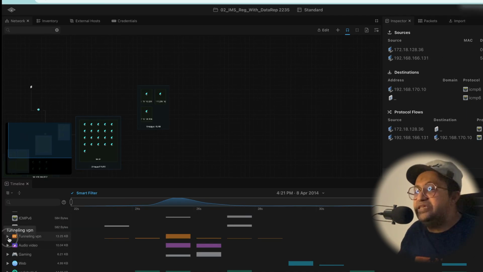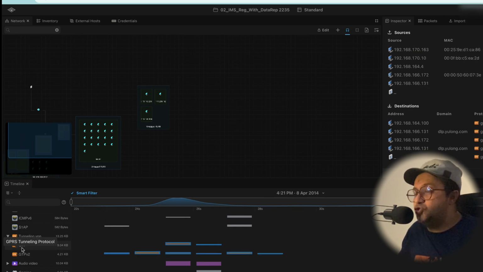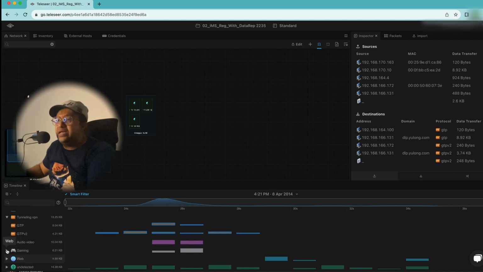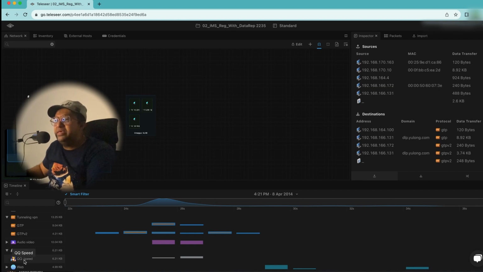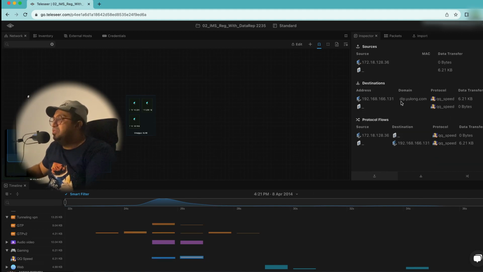And also we can see from here there are some GTP and GTP version 2. GTP is usually used for 2G and 3G, and GTP version 2 is used by 4G. Okay, after I explain about GTP version 2, we can come here. Gaming. Okay, this is gaming, QQ Speed, etc. We can click on this one. Let's see what this is. Oh, okay. This is the domain name, I think, for the game server itself. QQ Speed is the protocol, basically. It's stated as the protocol here.